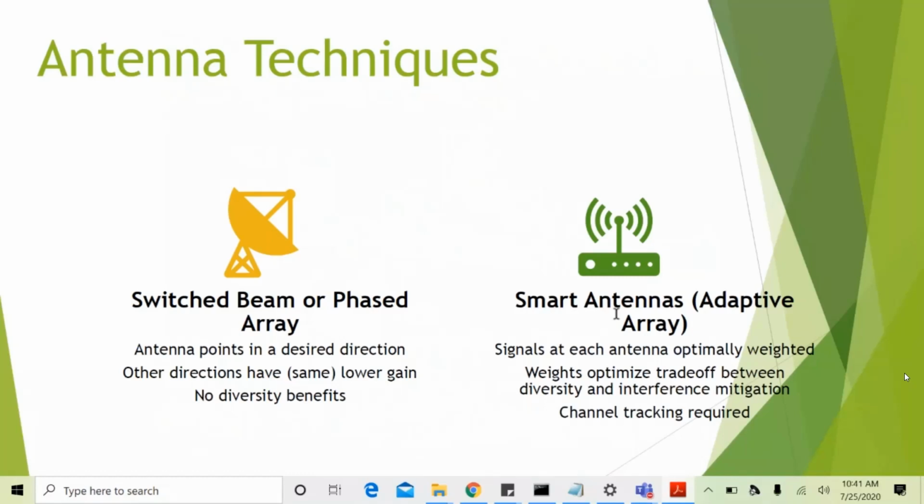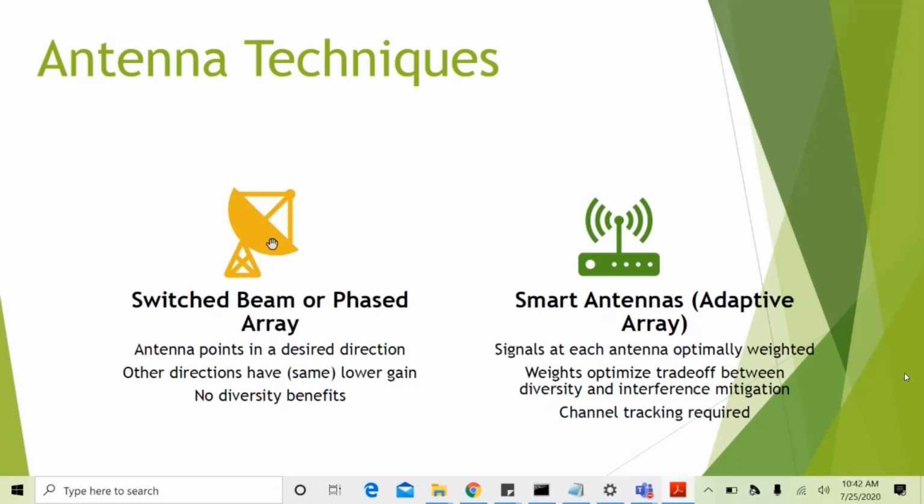Next, antenna techniques. There are mainly two antenna techniques. First one is switched beam or phased array. Second one is smart antennas or adaptive array. What is switched beam or phased array? Here, the antenna points in a desired direction, and other directions have lower gain. This does not give any diversity.